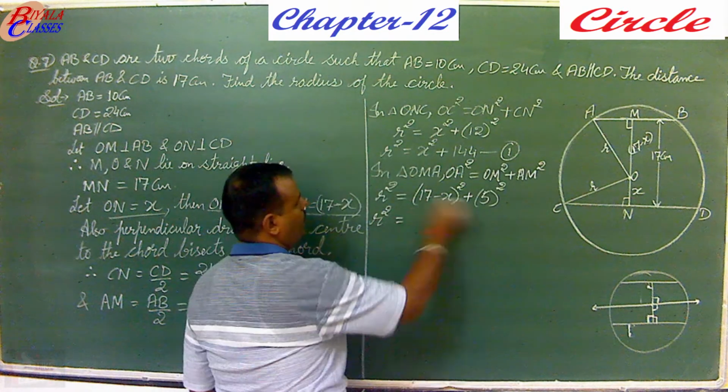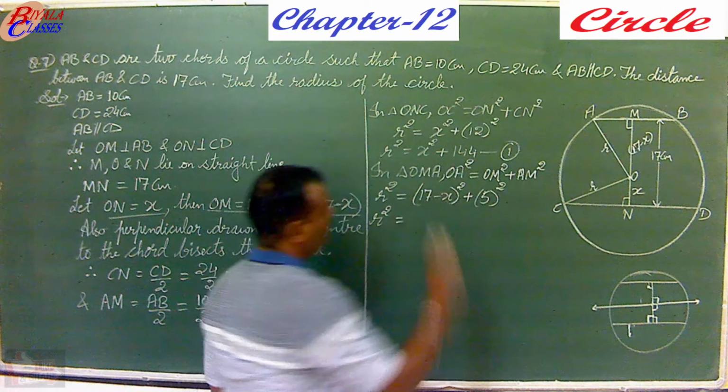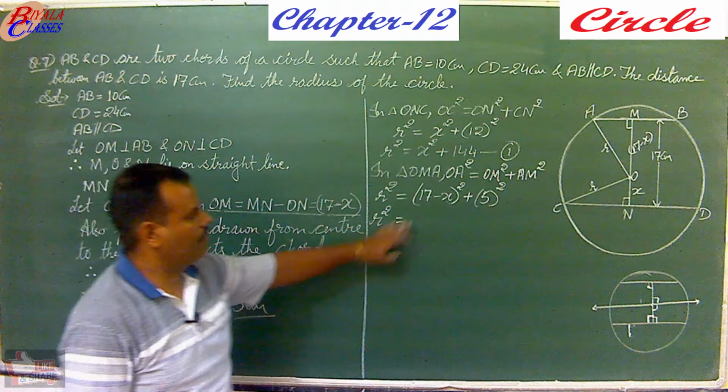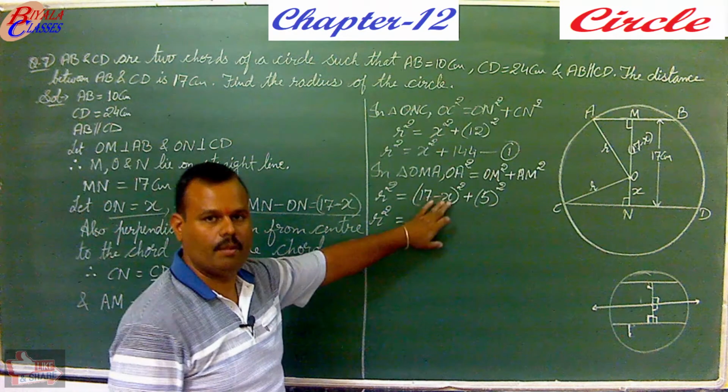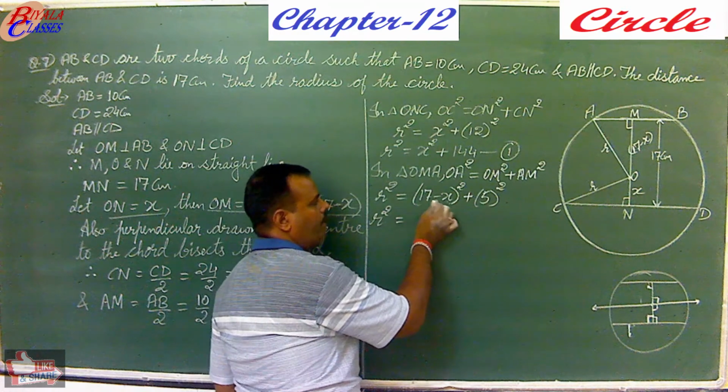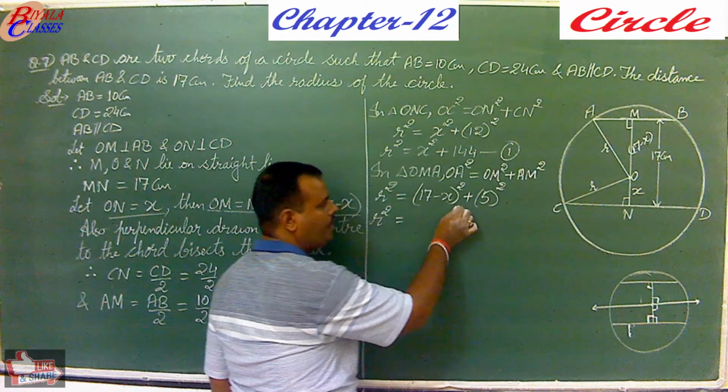So r squared equals, now here (17 minus x) whole squared is in the form of the identity (a minus b) whole squared, so it will be a squared minus 2ab plus b squared.